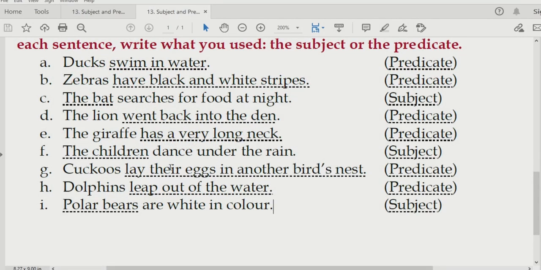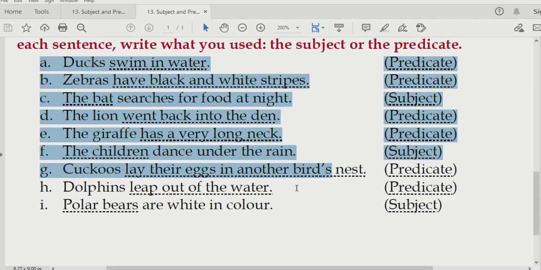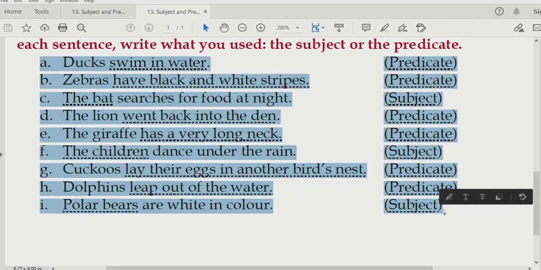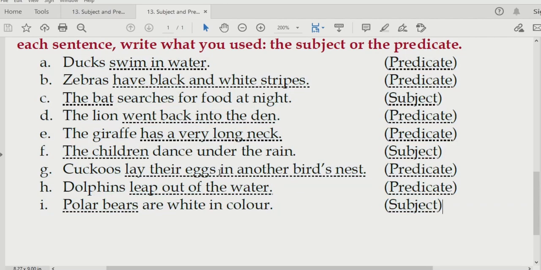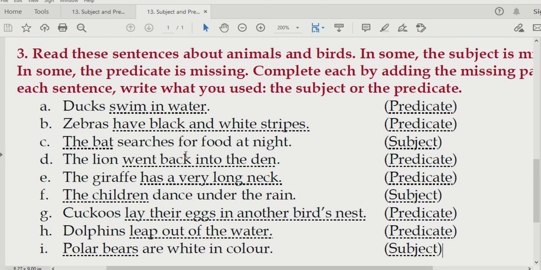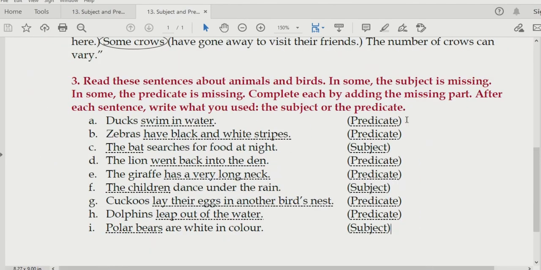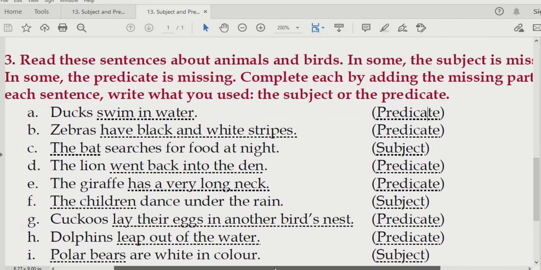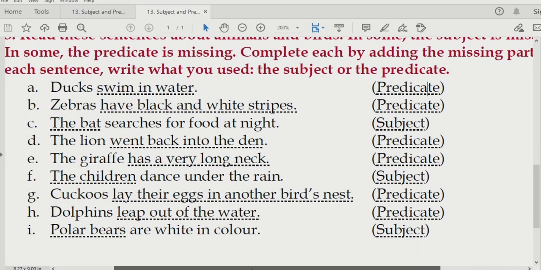Dear students, please note, questions A to I can also consist of your own answers. As you can see over here, it is asking us to complete each by adding the missing part. That means you can use sentences or words of your own.